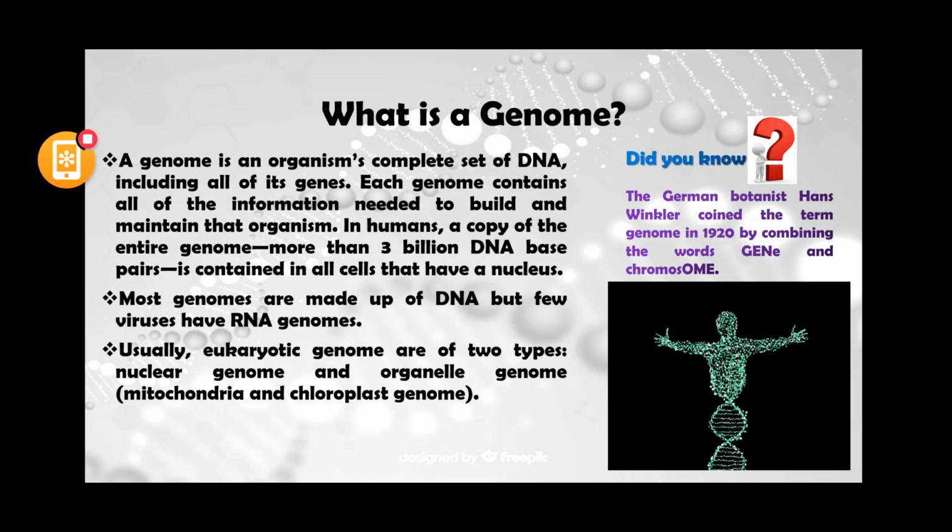Most genomes are made up of DNA, but a few viruses have RNA genomes. That is the exceptional case. In most organisms, you will find the genomes are made up of DNA only, not RNA. Now, the eukaryotic genome is of two types: nuclear genome and organelle genome. In plants it is the chloroplast genome, and in mammals, or in humans, it is the mitochondrial genome.